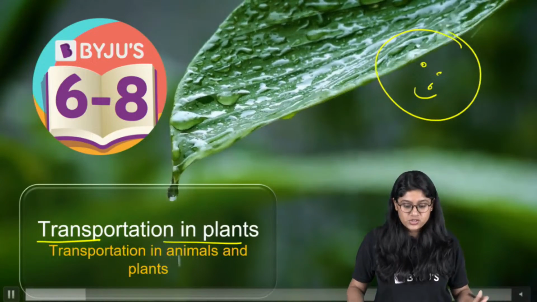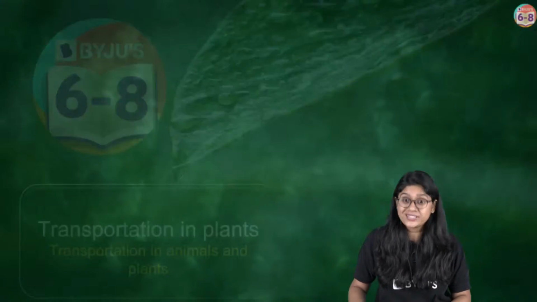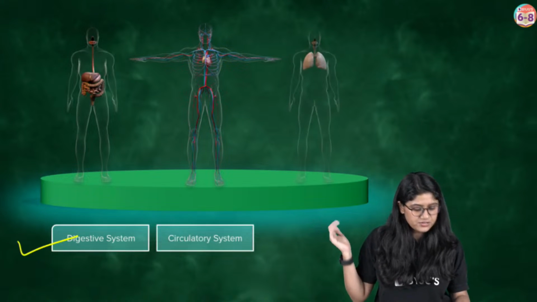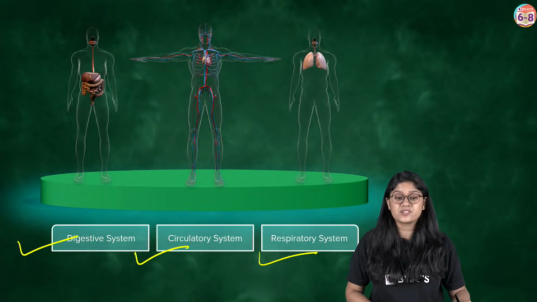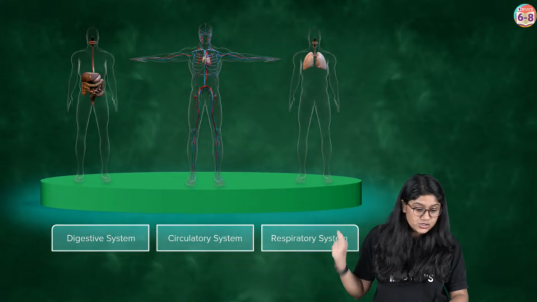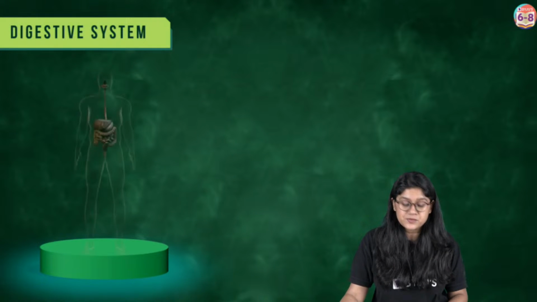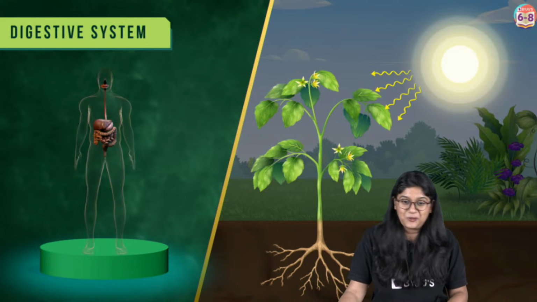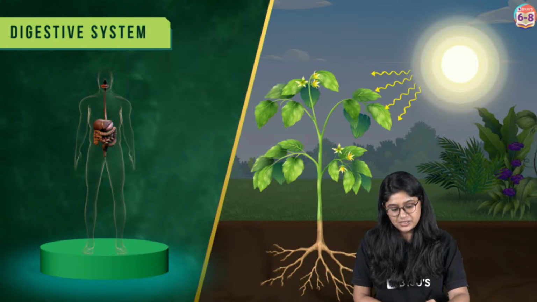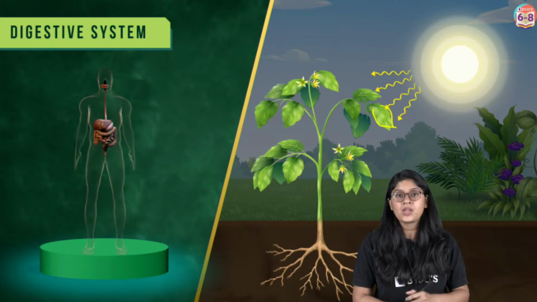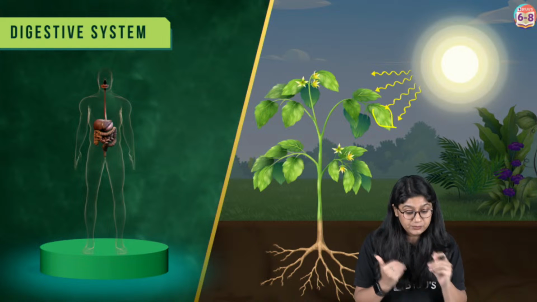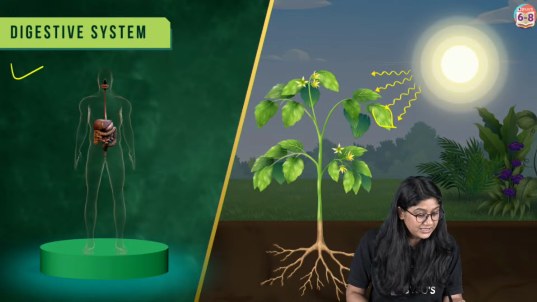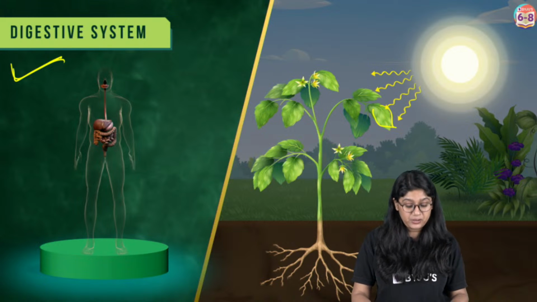So we are starting with a comparison to the human body, everyone. In humans, we have the digestive system, circulatory system, and the respiratory system. Similarly, in plants also we have these various systems. If we talk about the digestive system, plants do make their own food. They take up sunlight, they have leaves and chlorophyll, and they take up carbon dioxide and make their food, glucose, and they release oxygen. So they are capable of making their own food.